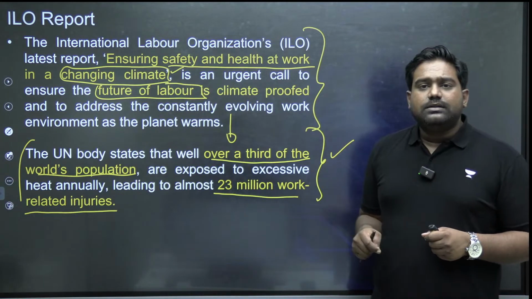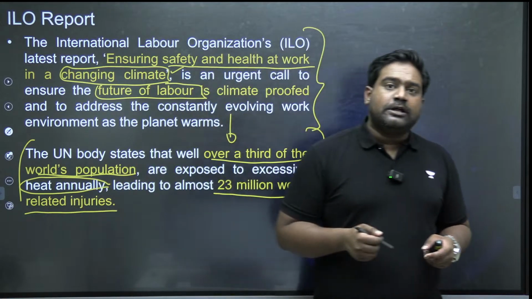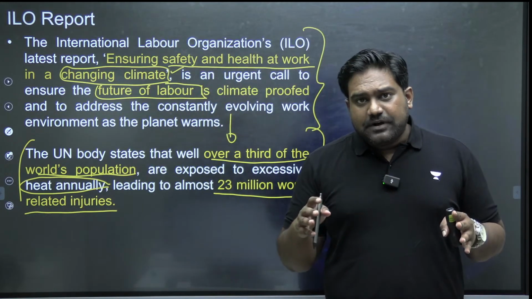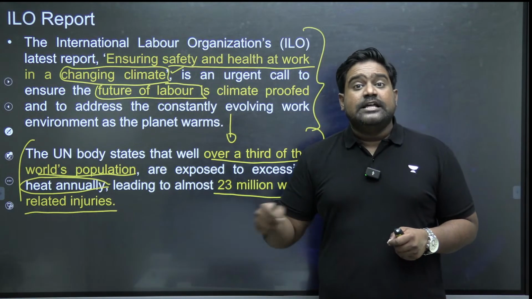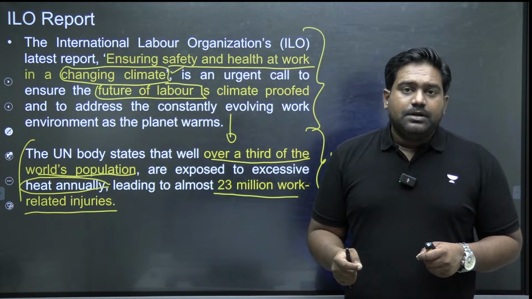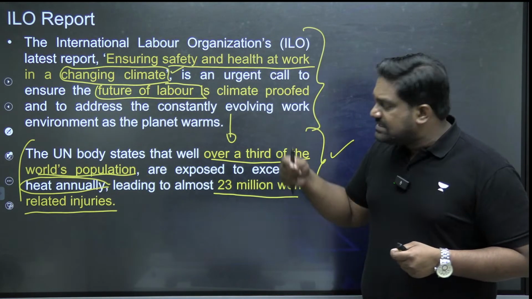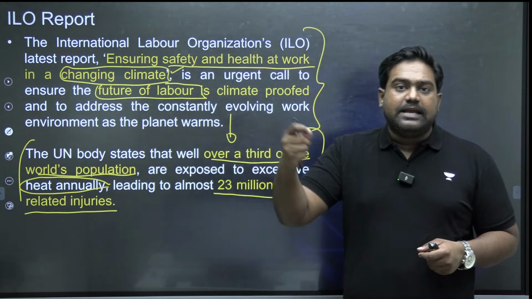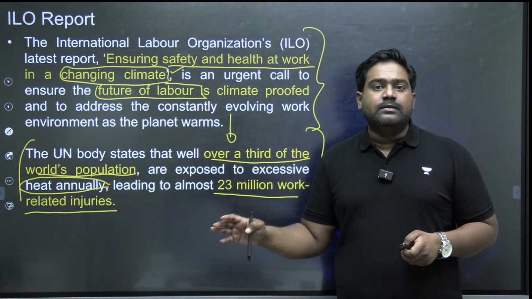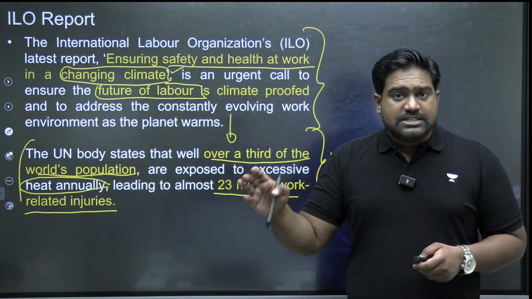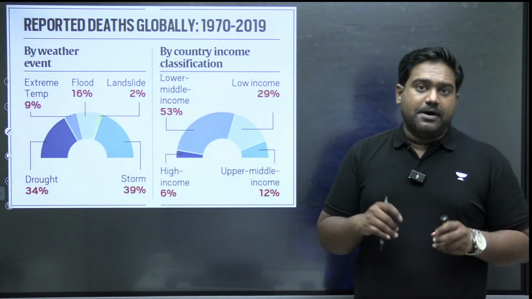Because of the extreme weather events, the extreme heat being reported around the world, across different industries and different sectors, workers are getting injured. They are losing their lives as well. So amongst the labor force, mortality rate, morbidity rate has gone up as a result of climate change linked events. So according to the ILO report, every year 23 million workers are getting injured, or even some of them are getting killed. Now this is a very significant, alarming number.